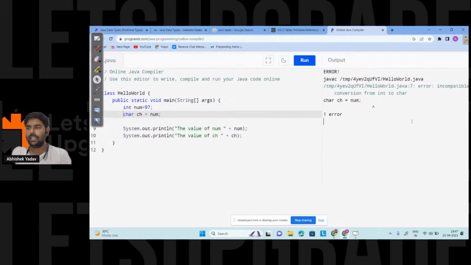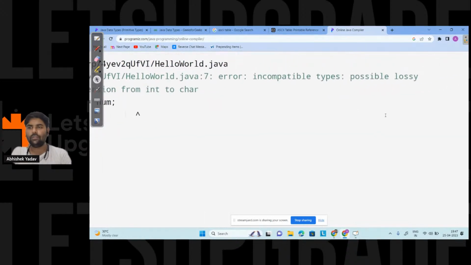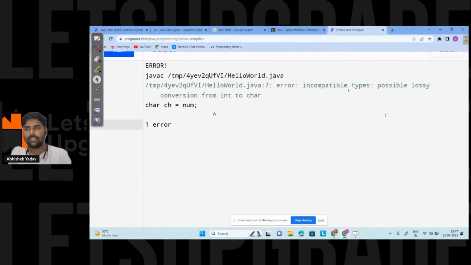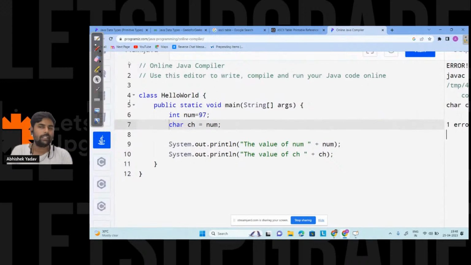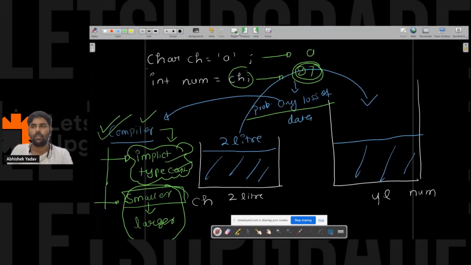So here guys, we are getting an error. If you see what error we are getting, it is incompatible types: possible lossy conversion from int to char. Okay, why are we getting this kind of error? Previously, in the previous scenario, we did not get this kind of error. Let's try to understand that point also, right?